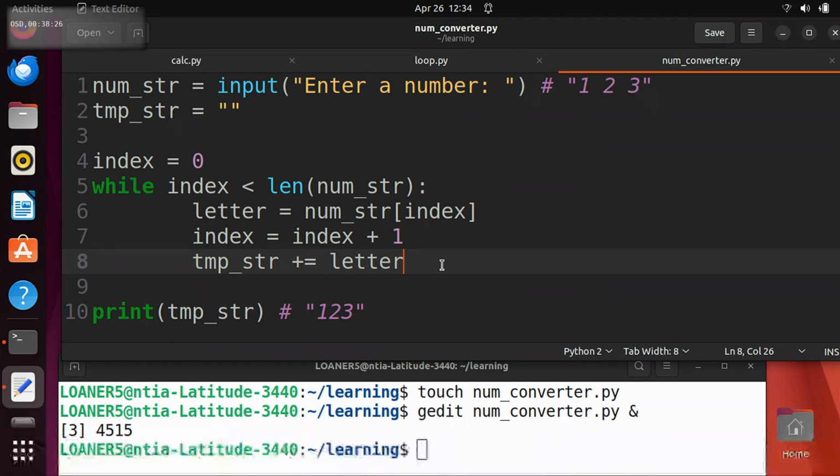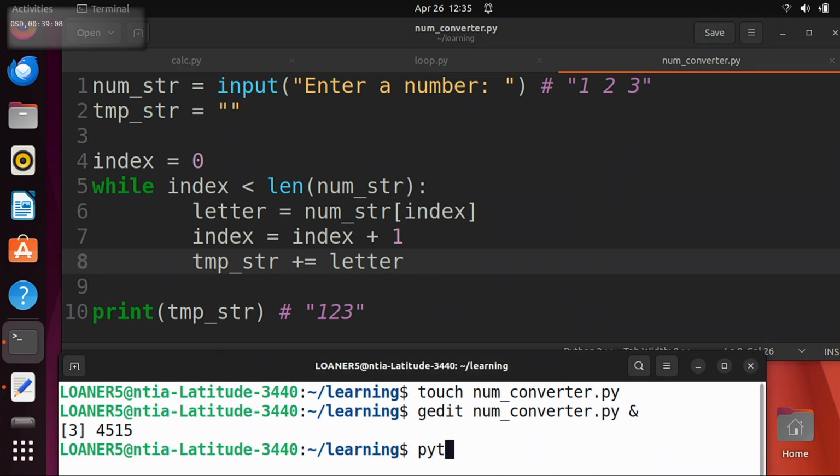Think about this. You open 2 Google Docs windows on your computer, and I type a sentence into one of them. And then I tell you to copy paste the first letter that I wrote into the second document, and then copy paste the second letter, and then the third letter, and then the fourth letter. If you did that for all the letters, what would you have done? You would have just copy and pasted what I wrote. So what is temp string going to be? It's just going to be whatever numString was, because we said go through every letter in numString and put it into temp string. So if we write hello world into numString, it's going to go through and write the whole thing. And so now we can test that.